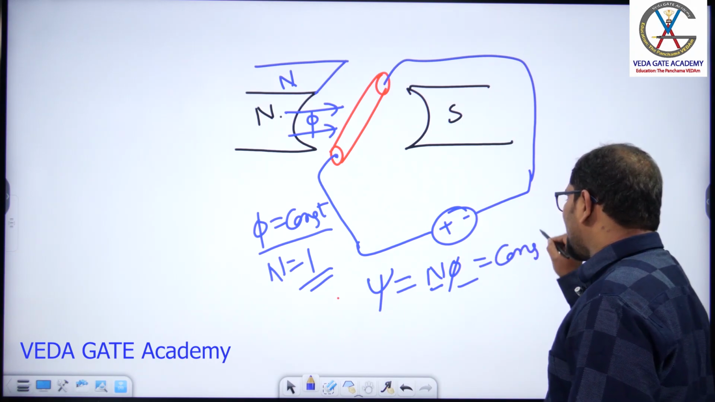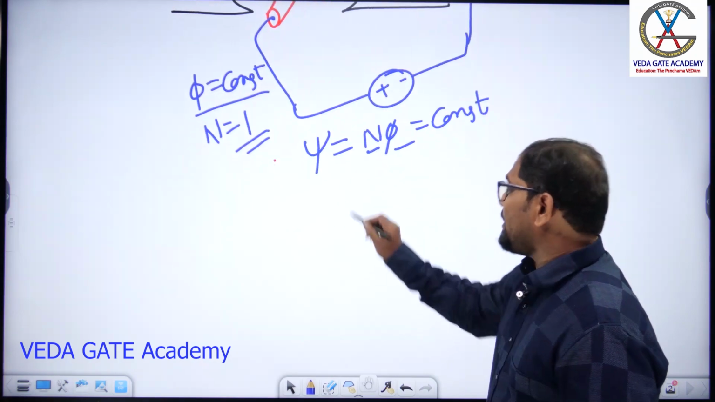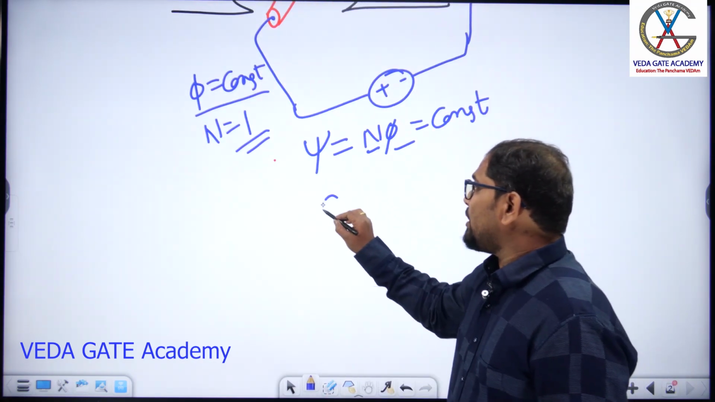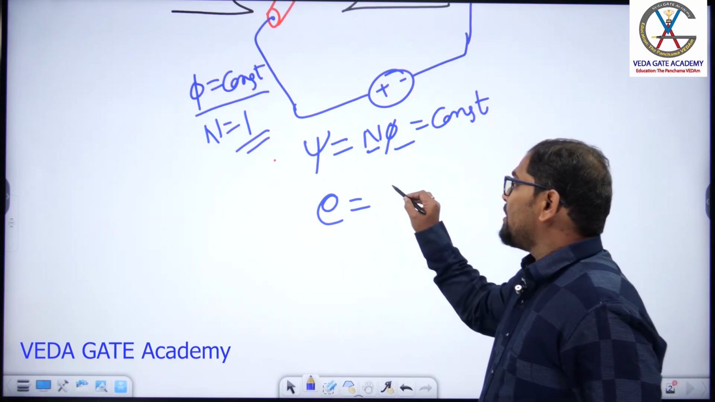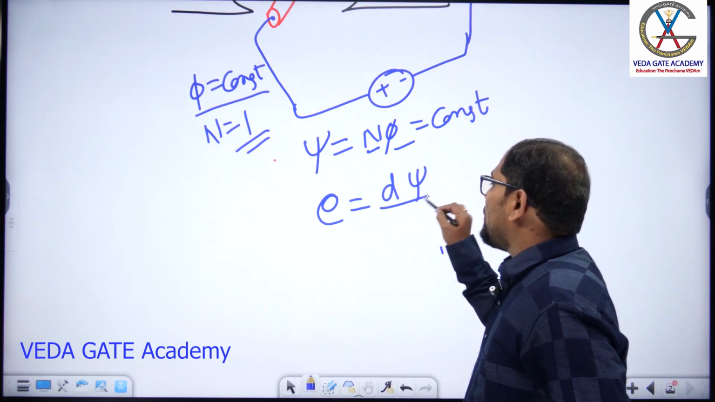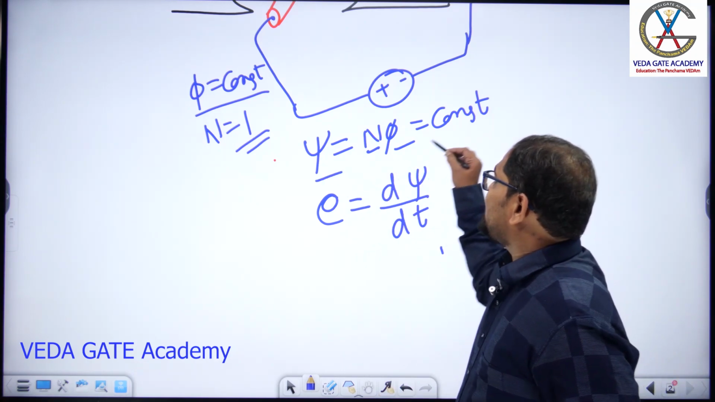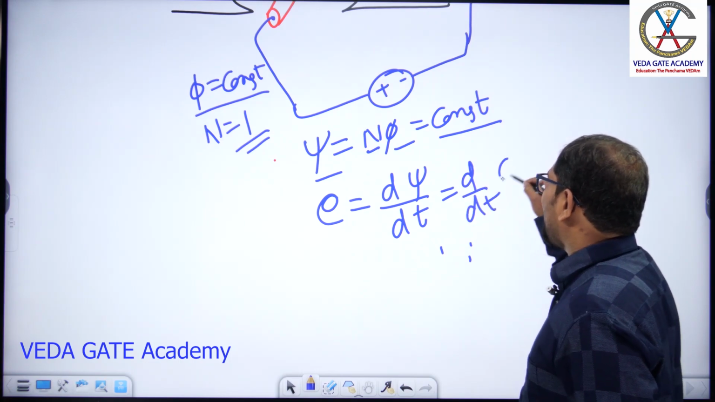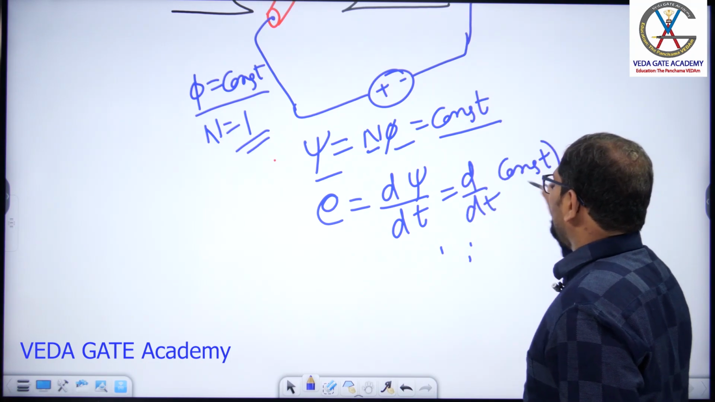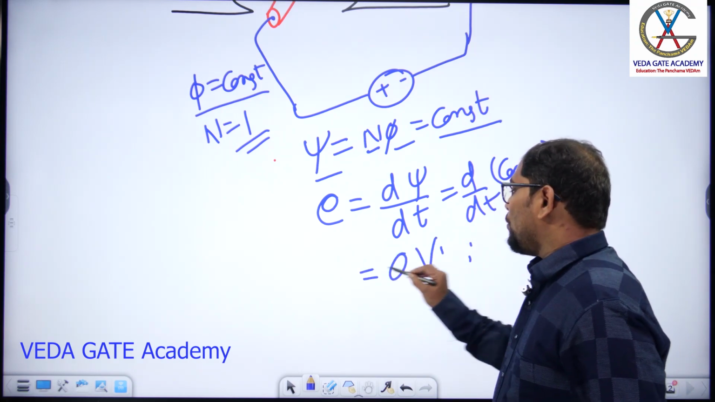The net flux linkage is again a constant value. If the net flux linkage is again a constant value, what happens to the induced EMF of Faraday's law of electromagnetic induction? It is the differentiation of flux linkages with respect to time. As the flux linkage is a constant value, what will you get by differentiating a constant value with respect to time? We will get the induced EMF as 0 volts.